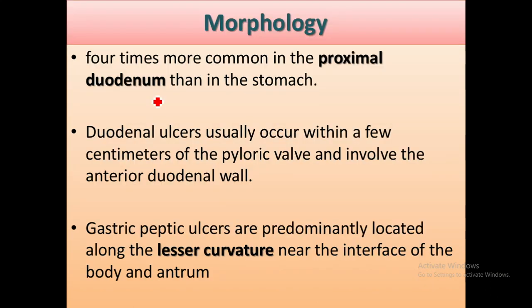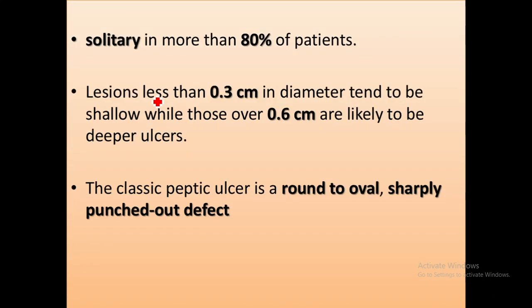So morphologically, it is 4 times more common in the proximal duodenum than in the stomach. Duodenal ulcer usually occurs within a few centimeters of the pyloric wall and it involves the anterior wall of the duodenum, while gastric ulcer generally occurs in the lesser curvature. In 80% of the cases it is a solitary ulcer.